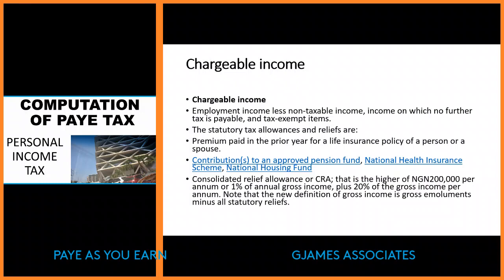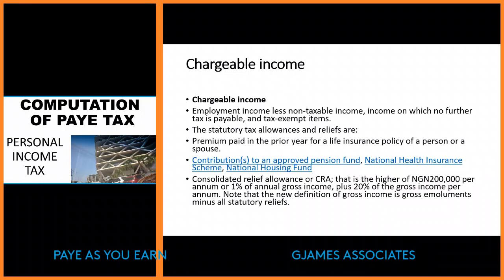Last but not the least, that you need to pay attention to, whether as a student, employee, employer, or people that are earning income, is the Consolidated Relief Allowance, or CRA. Now, unlike before, dependent allowance, wife allowance, husband allowance, they do not exist anymore. Everything has been consolidated, and you have, first of all, 200,000 to yourself, or 1% of your annual gross income.